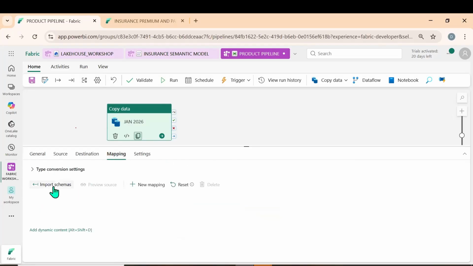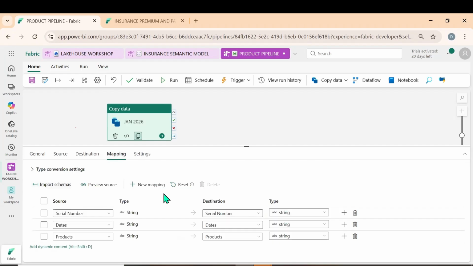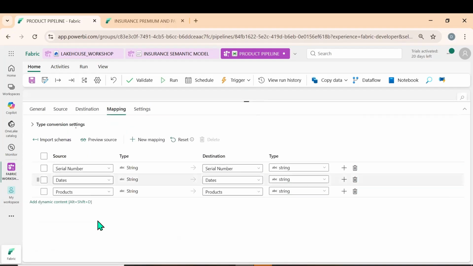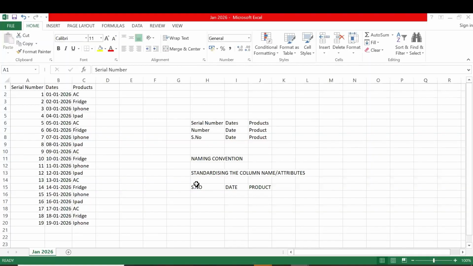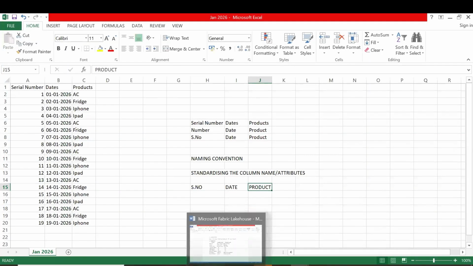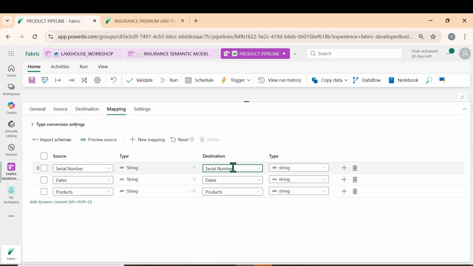Click on import schema. Now what do you see here? Serial number, dates, products. What is the standard that we want to follow? S number, date, product. Let us do the same thing. Here what I can do? I can go for S dot number, not the dates.